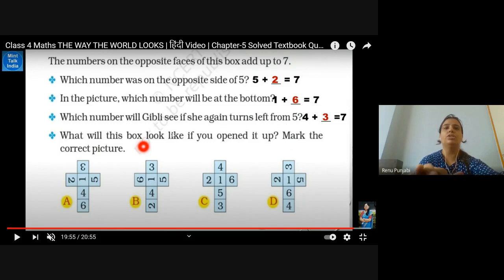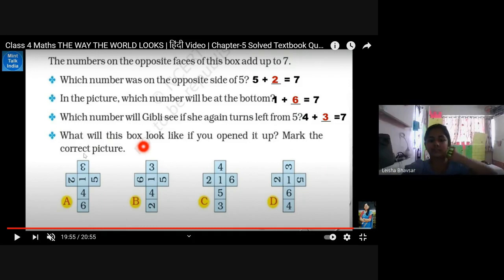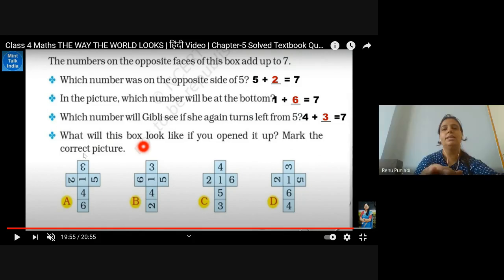What will this box look like? Now we are coming to the options. Got it, students? Got it, Laisha, bacha? Yes. You cannot jump directly from 1 to 4. Yes, because I was thinking that you were asking the reason. No, that is the reason I told you never think. You just give the answer.